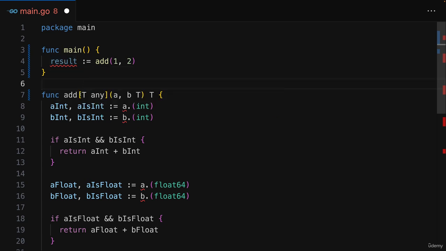And it understands this because what we're doing with this generic type placeholder is that we're telling Go that the concrete type of values we're receiving here and we're returning will only be set and known at the point of time where add is called. So in this line of code here, line 4 in my case. It's then here where Go sees that two int values are passed in, so it correctly infers that the concrete type that's being used here must be int, because I'm passing in two int values. Since I'm using exactly the same placeholder here for the return type, it therefore also knows that the return type must be int.